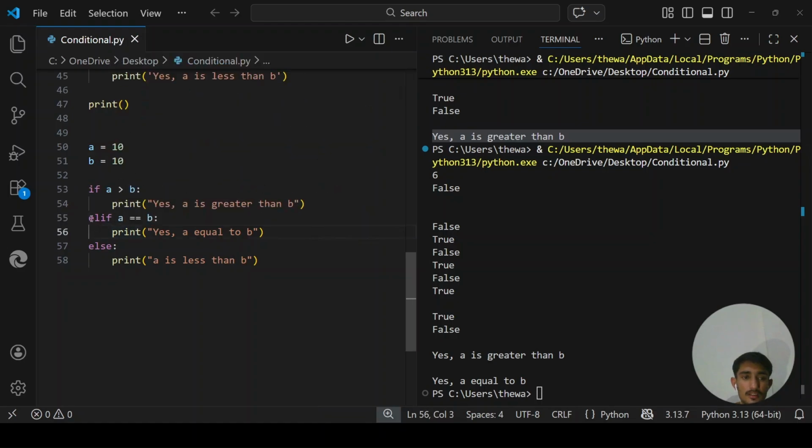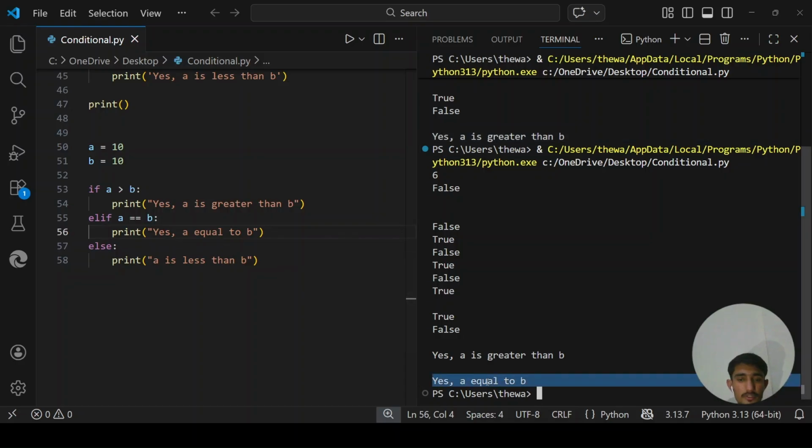ELIF: EL is the short form for else, and IF for the if block. We know that 10 is equal to 10, so a equals b. So this is what outputs here. And Python will not go to the else condition, because the elif condition was true, so it will run this code.